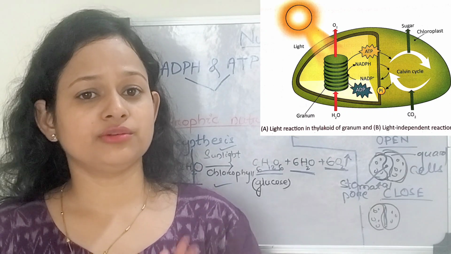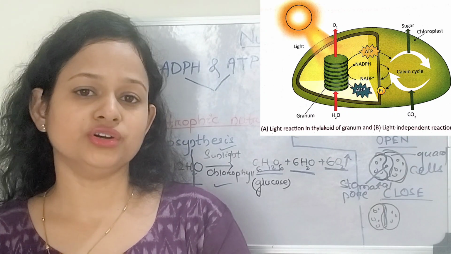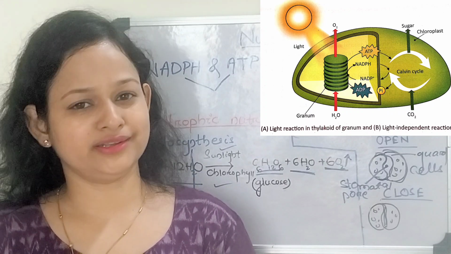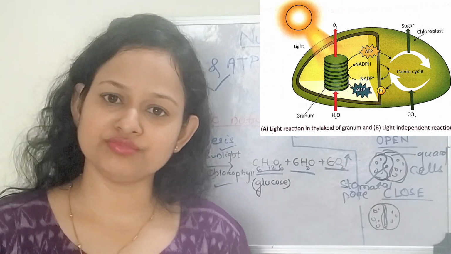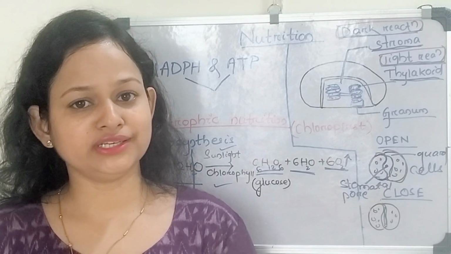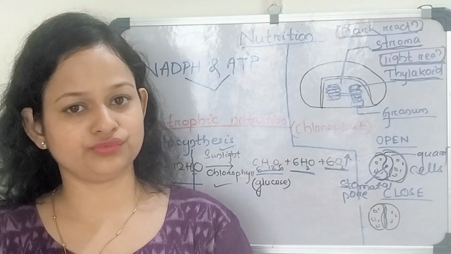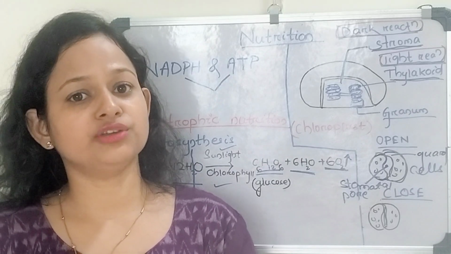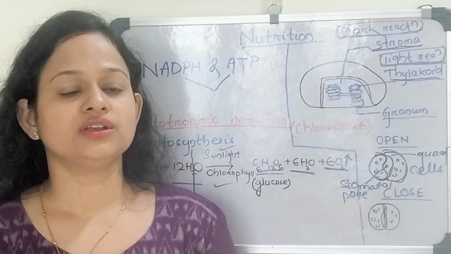The reduction of carbon dioxide occurs to form the carbohydrate. Thus, ultimately through both the light and dark reactions, glucose is formed, and the excess amount of glucose that is not needed at present is stored for the future, and it will be used when there is need of the plant.